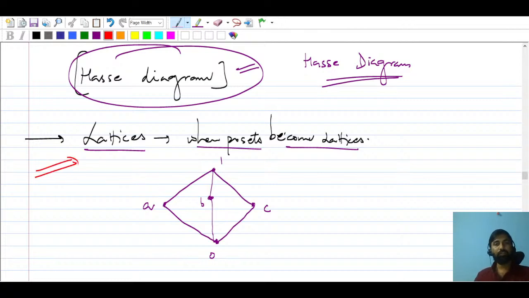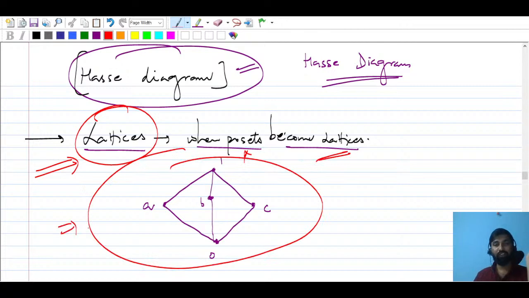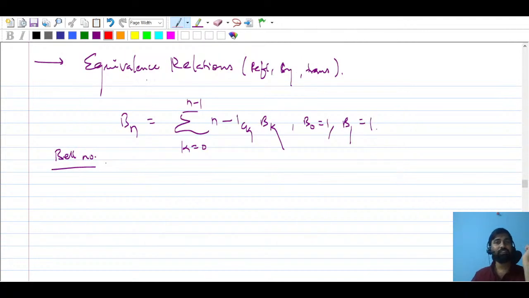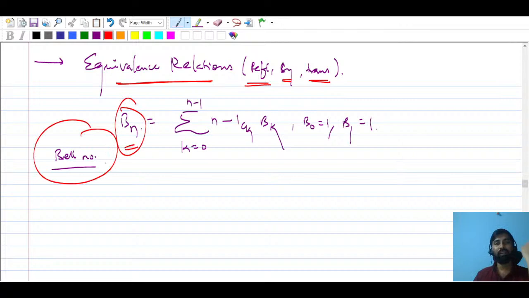So here we will talk about lattices. In lattices, we will say when a poset becomes a lattice. This kind of picture you will find over there. So we will discuss lattices and posets. Poset is a very good word, partially ordered set. And we will talk about equivalence relations. You get an equivalence relation when your relation is reflexive, symmetric, and transitive. These three properties. And here we will talk about Bell numbers.